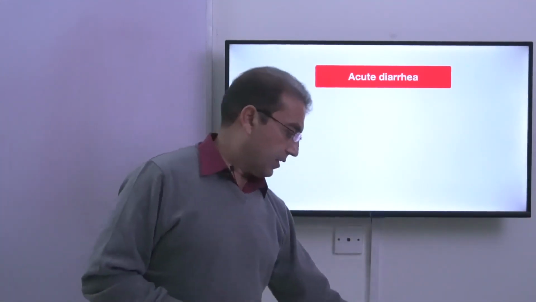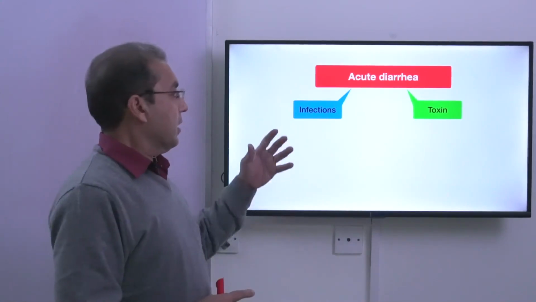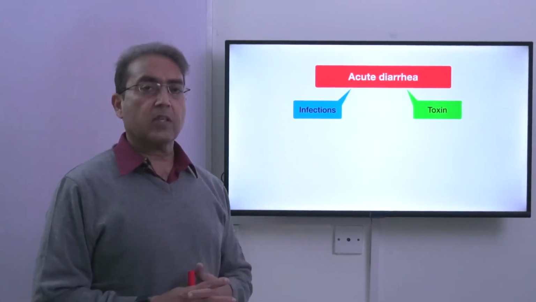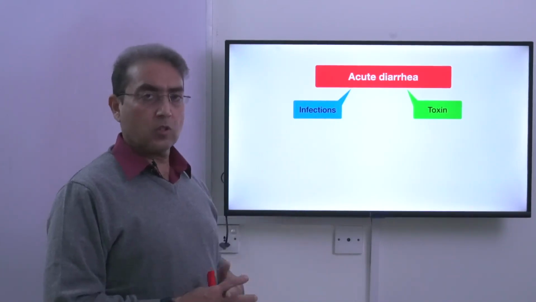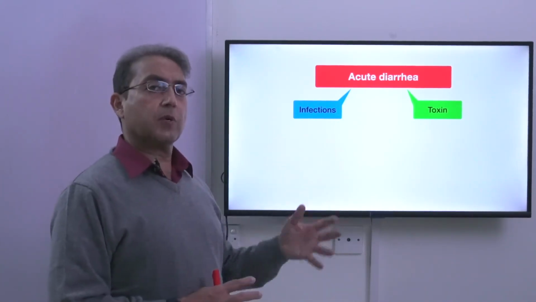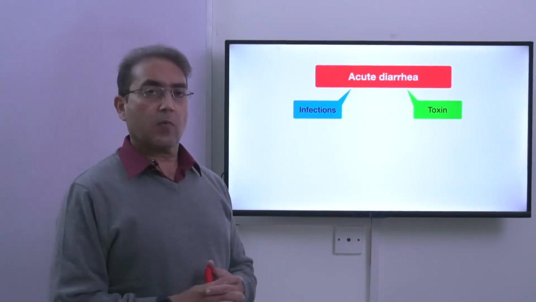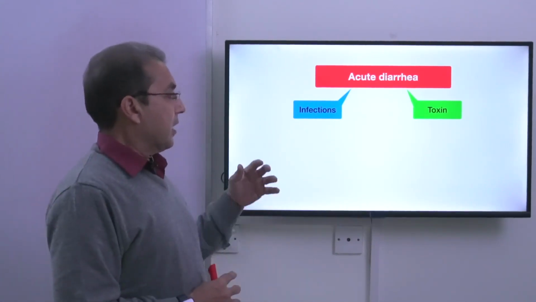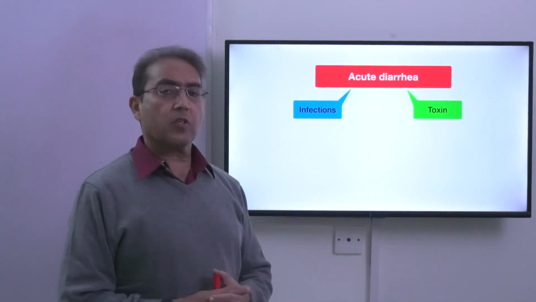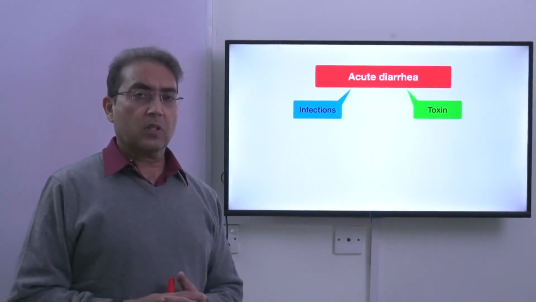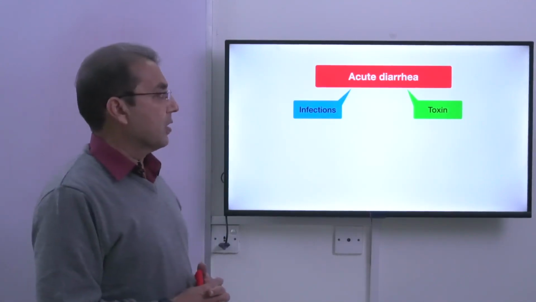Now the acute diarrhea can be caused by infections, and it can be caused by certain preformed toxins. So the infections, a lot of viruses cause diarrhea, for example rotavirus, and we will see in the next slides what are the other viruses which can cause diarrhea. It can be caused by bacteria, for example Shigella, E. coli. It can be caused by even Salmonella or Bacillus cereus. E. coli is an important cause of traveler's diarrhea. And then certain toxins, for example preformed toxin of Staphylococcus or the toxins of the enterotoxigenic E. coli, can cause diarrhea.